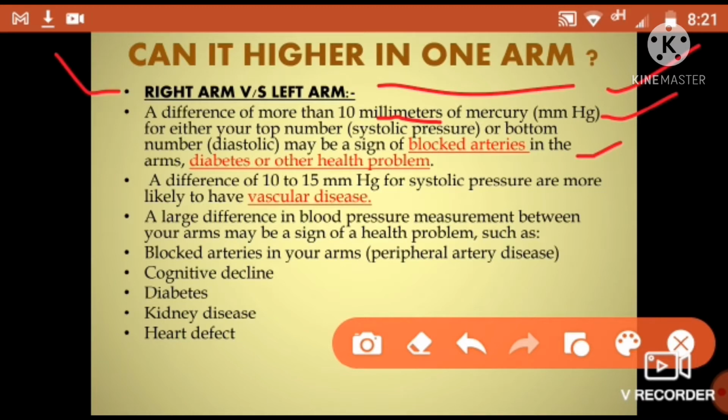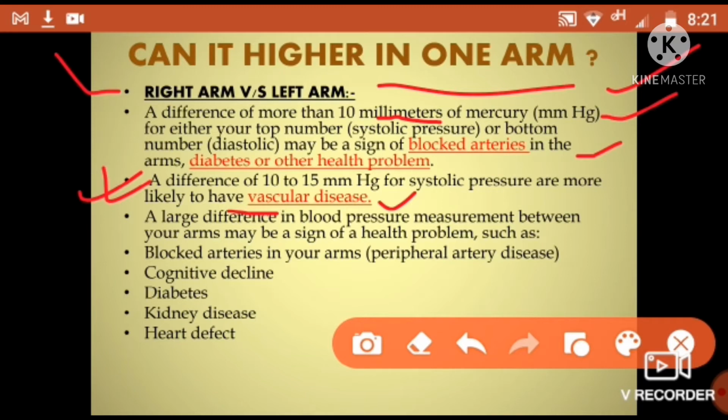A difference of 10 to 15 millimeters of mercury for systolic pressure means people are more likely to have vascular disease. This is the most important thing in our society, that most people are suffering from vascular disease. Why vascular disease? Vascular means vessel or the vascular wall, vascular tissues present in our muscles, present in our arteries, present in our venules. Okay, so a difference of 10 to 15 millimeters of mercury for systolic pressure means people are more likely to have vascular disease.